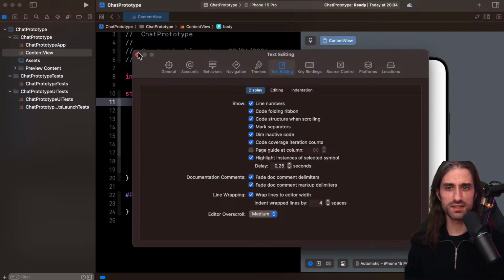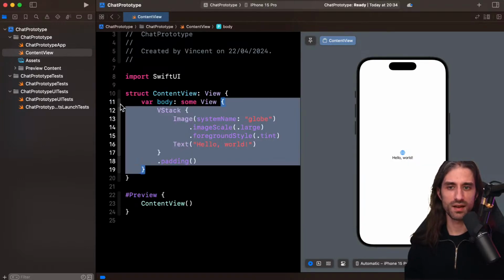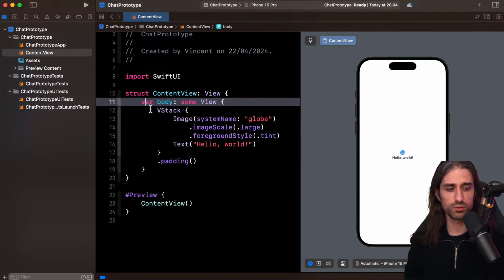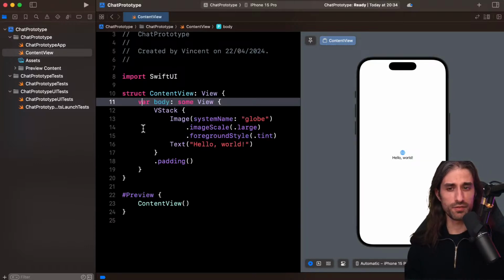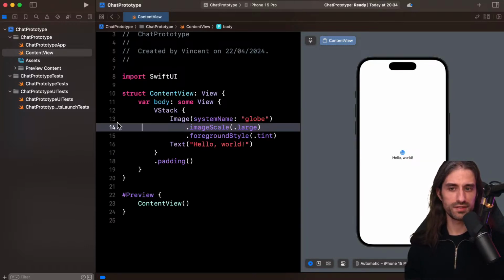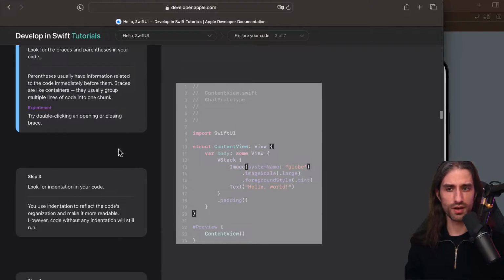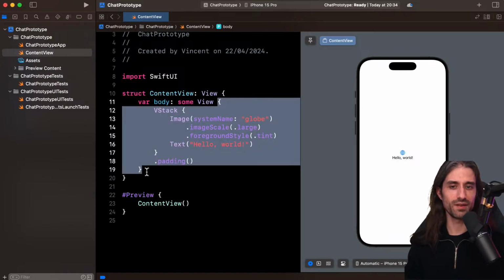I've disabled it because I don't use it that much, and also because when I do screenshots for my website, I think it's cleaner without this folding ribbon. Oh, I think they meant try double clicking on it, to show you that you can just select everything that's inside of it.